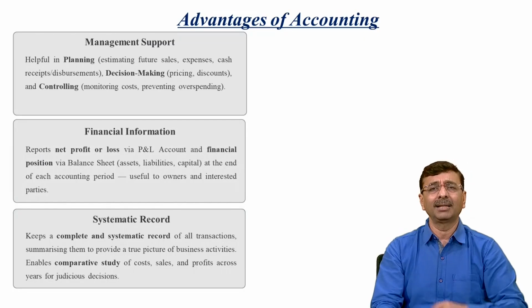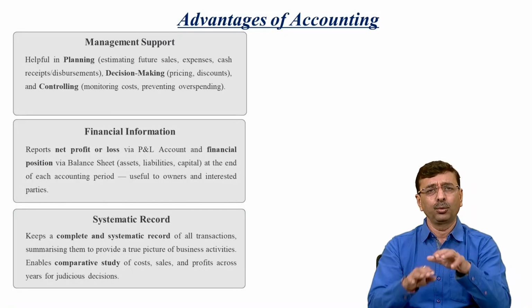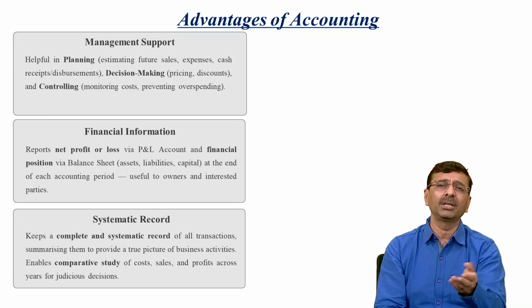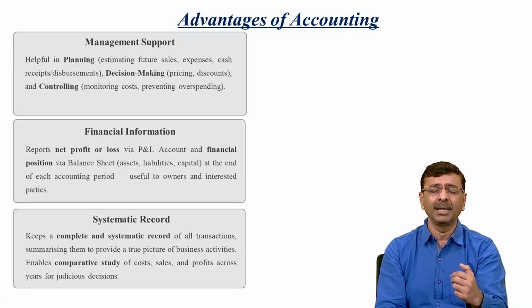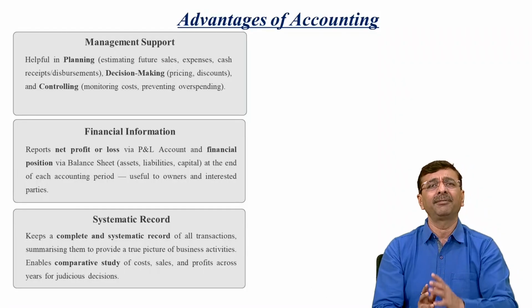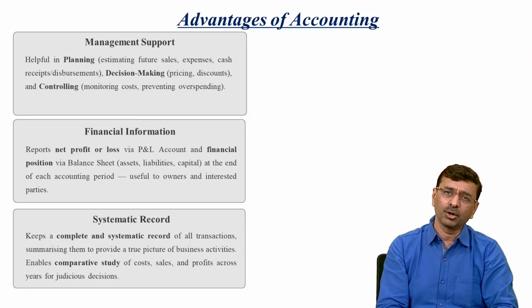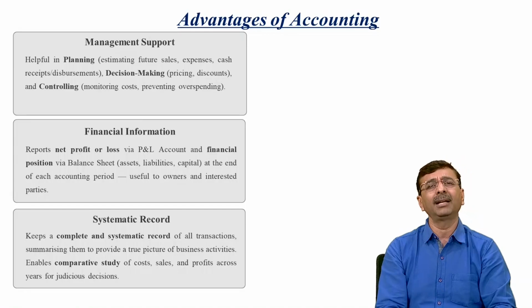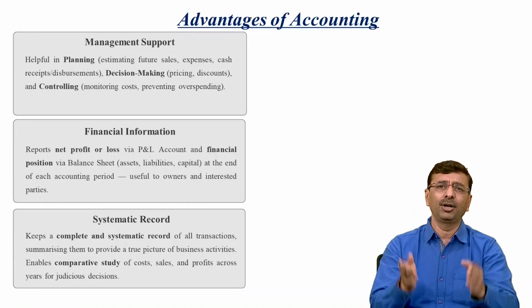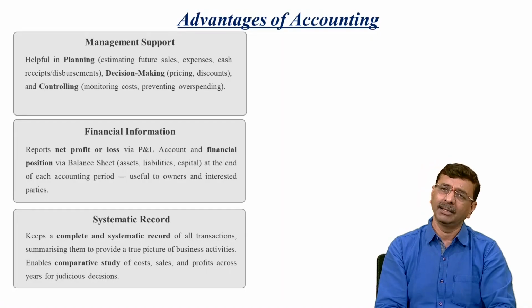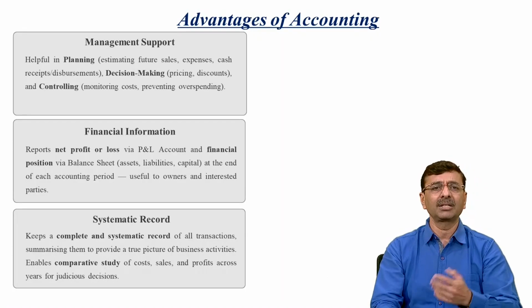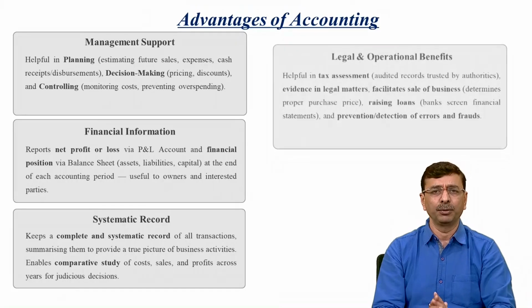Another thing is the financial information. Through all this financial information and recording in the books of accounts, you can prepare some summary, and through the summary you can identify how much your gross profit, net profit and divisible profit are, and at the end, the value of your business at the end of the position. So this is the way you would get the financial information also.